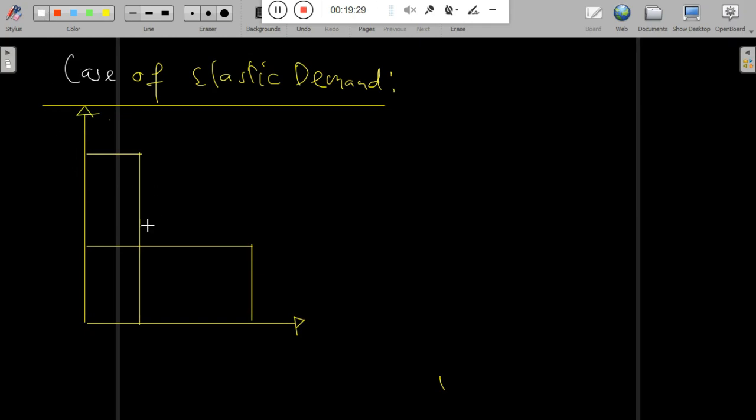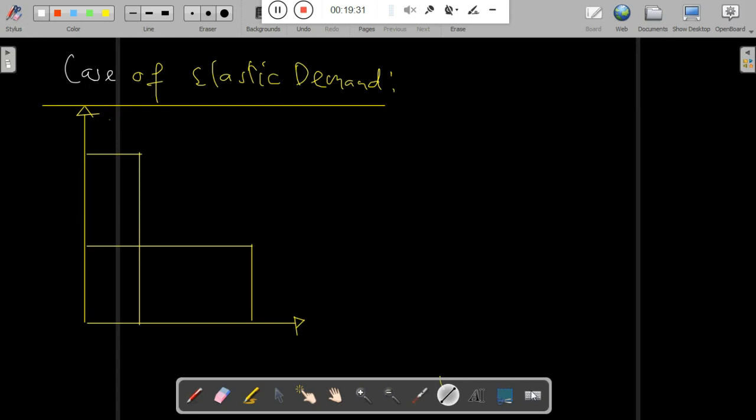The demand curve cuts across the figure. Normally the demand curve has a negative slope due to the inverse relationship between price and quantity demanded.